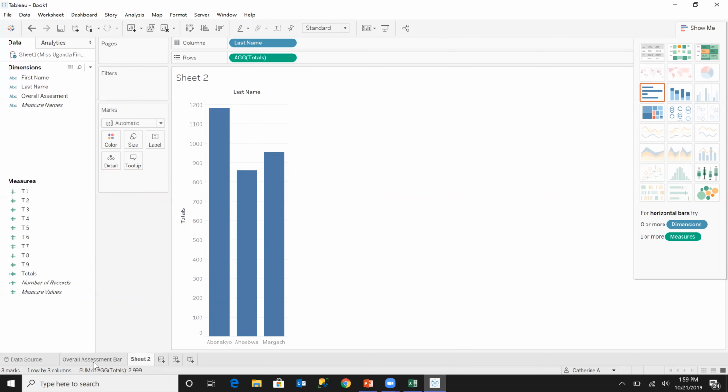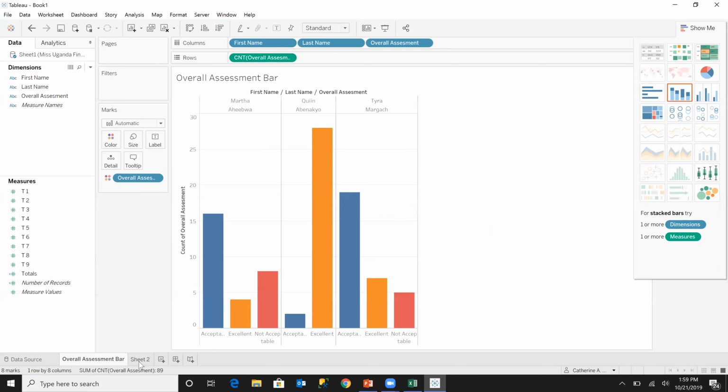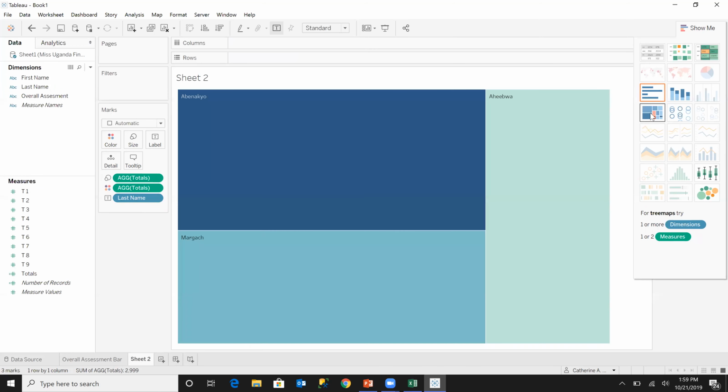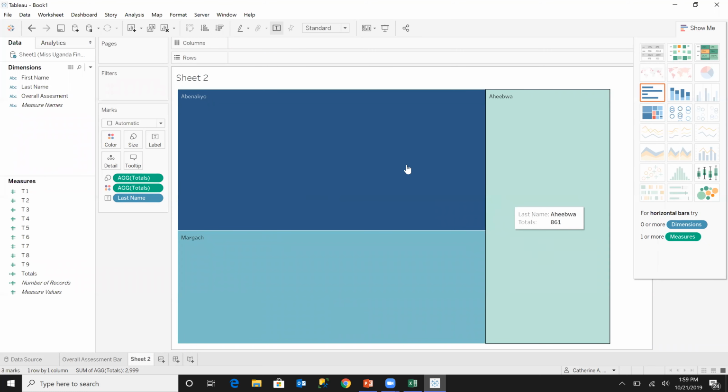Now, I don't think that it is a good idea to impose a bar chart onto another bar chart. So what we are going to do is change this bar chart into another type of chart. And we are going to use a tree map. There we go. So with this tree map, we are going to have each branch representing each finalist.